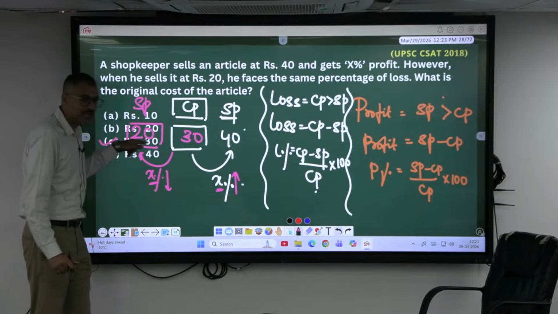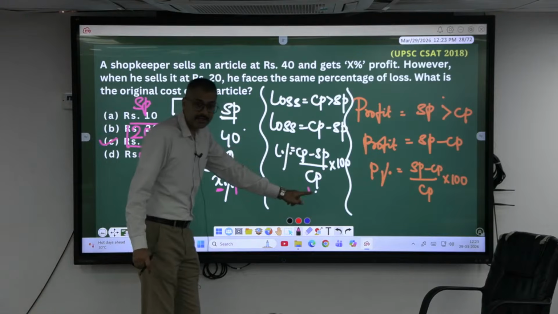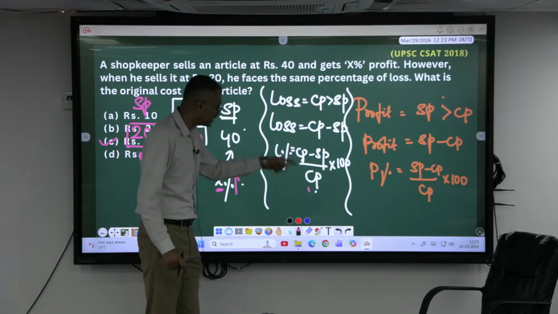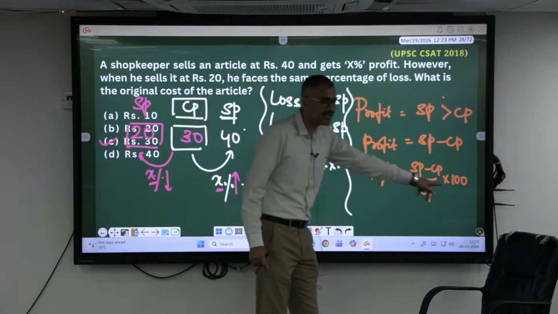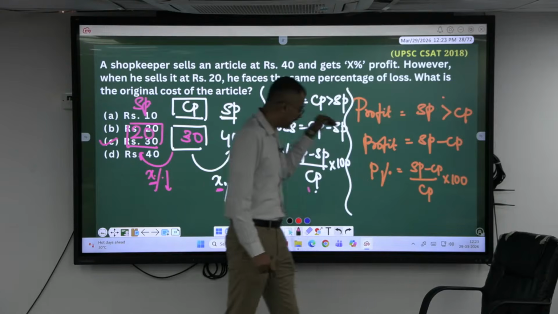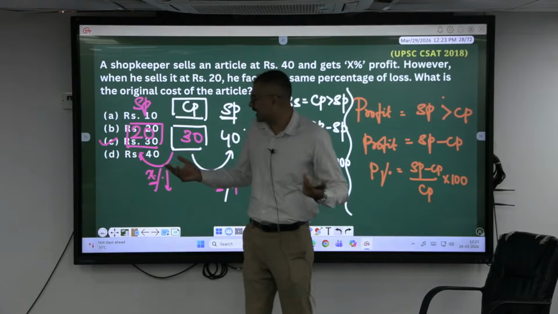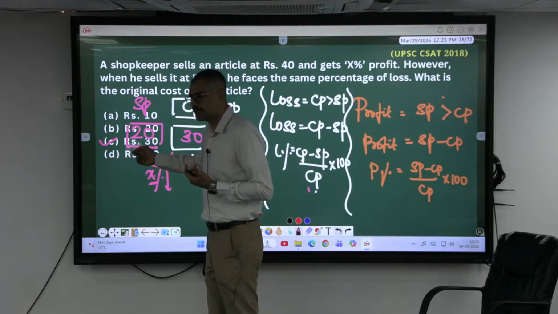If you sell it at 20, 10 rupee loss on what? 30. 10 by 30 into 100. This is also 10 by 30 into 100. Here it is profit, here it is loss, but the numerical value remains same. Anyway, in between, the only value which is given is 30, right?